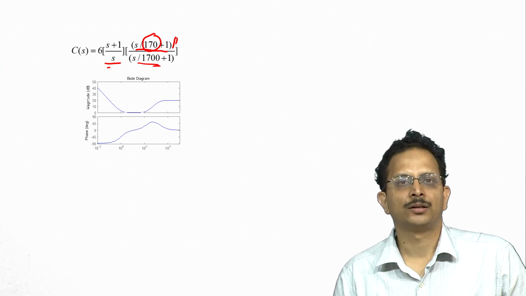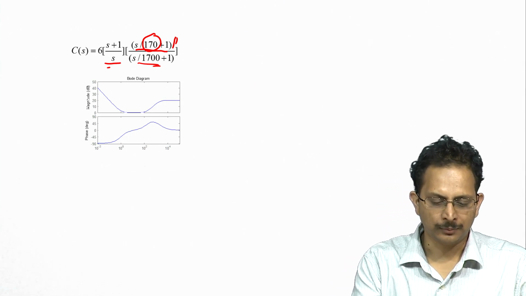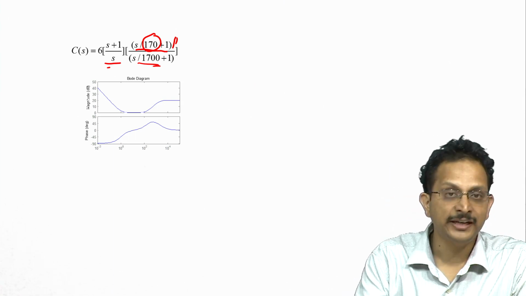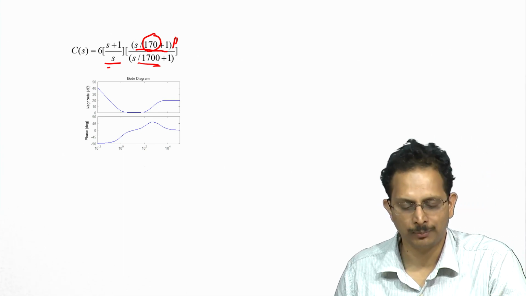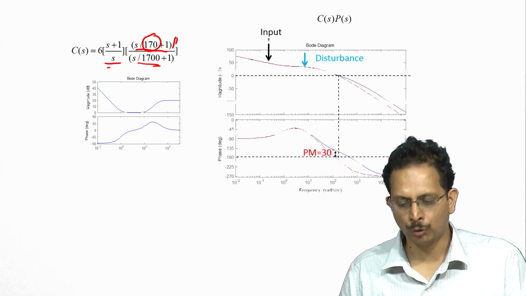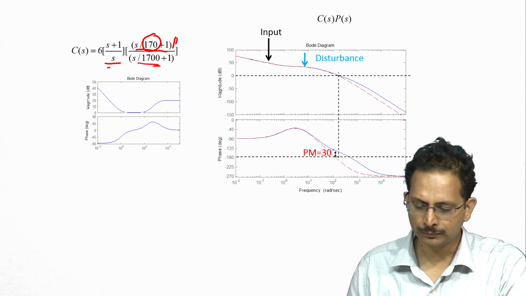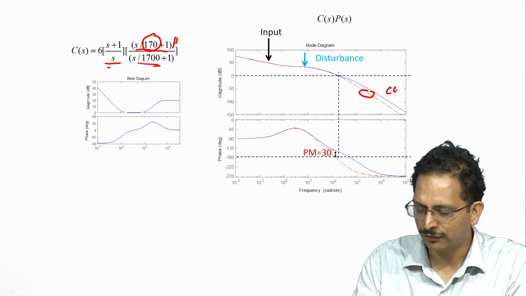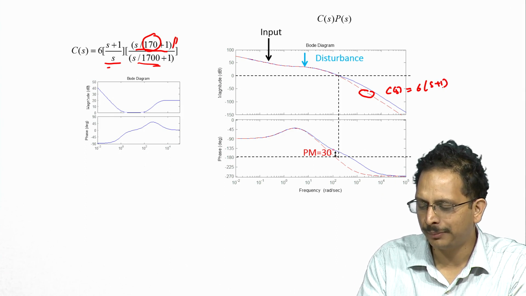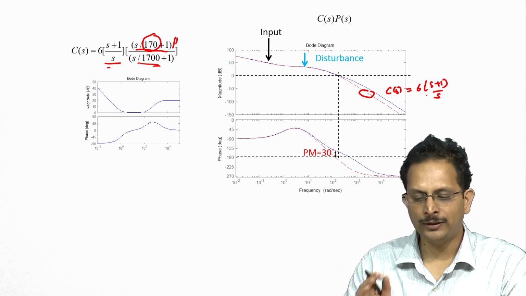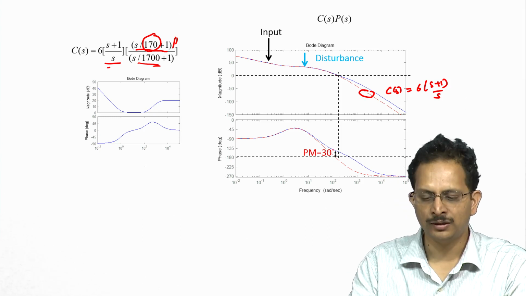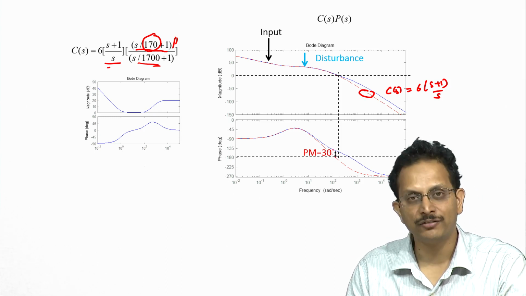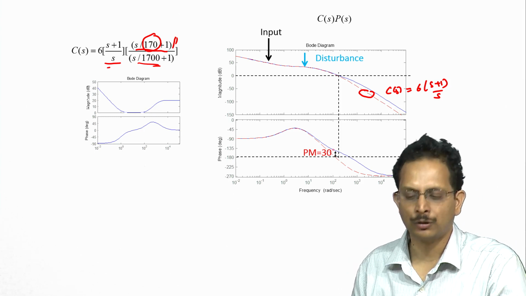So when we cascade this term, (s plus 170) by (s by 170 plus 1)(s by 1700 plus 1), with the existing controller, namely 6 times (s plus 1) by s, the overall Bode plot of our open loop system would look as shown here. So here the red dashed curve represents the Bode plot for C of s equal to 6 times (s plus 1) by s. This satisfies all our performance requirements of input tracking and disturbance rejection, but it has the problem of a negative phase margin, or an unstable closed loop system.